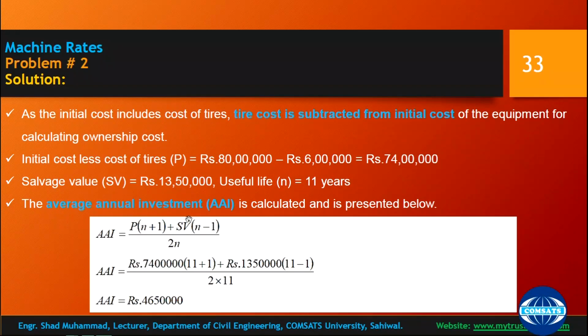So using the average annual investment formula, present worth, with tires subtracted, times number of years plus 1, plus salvage value, this is the future value.